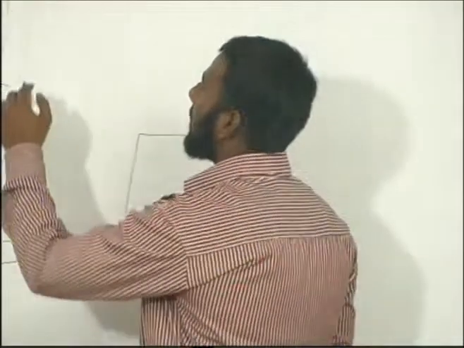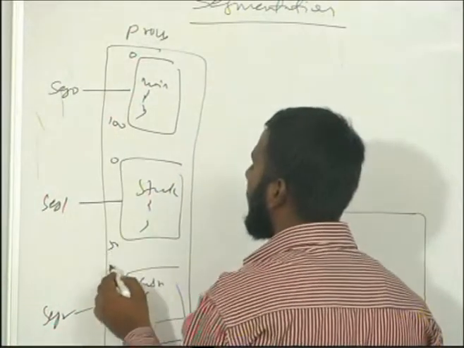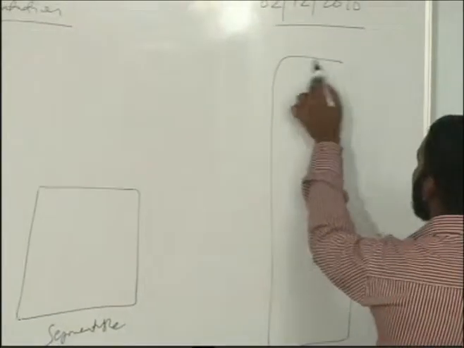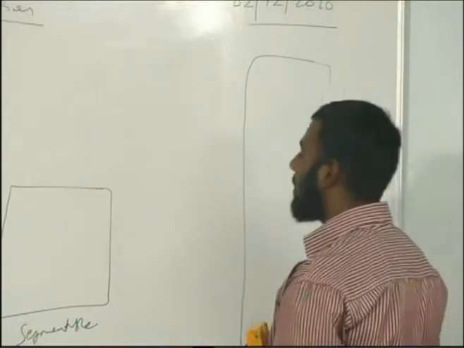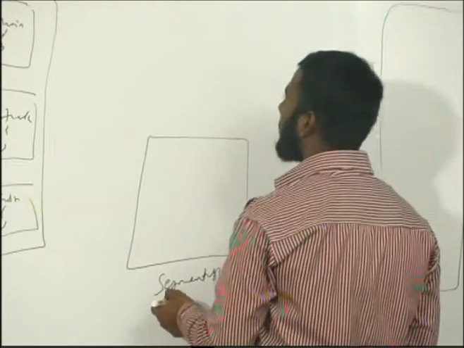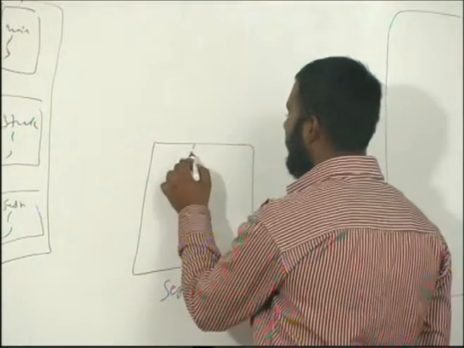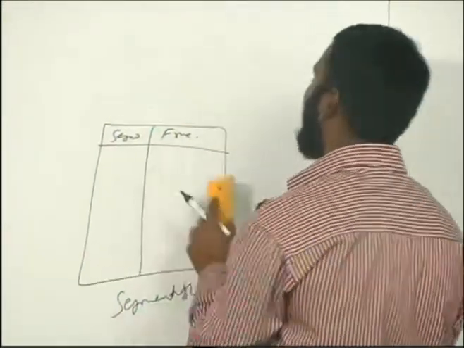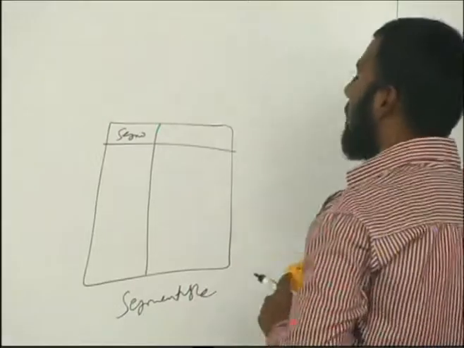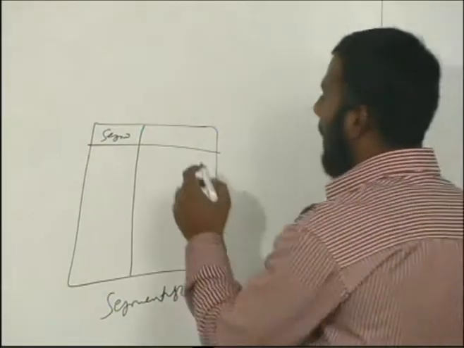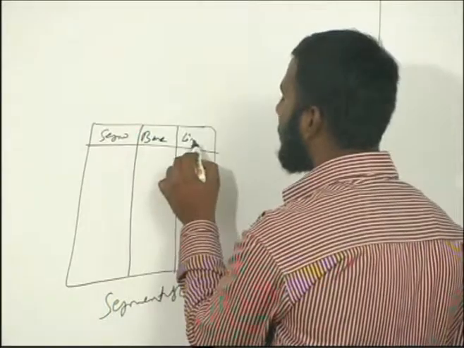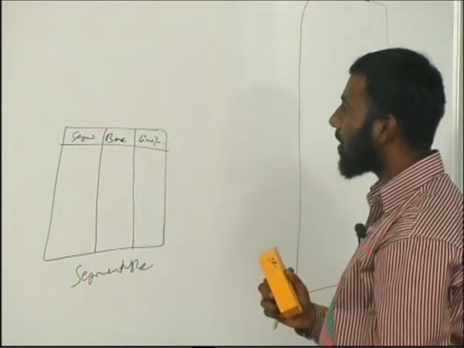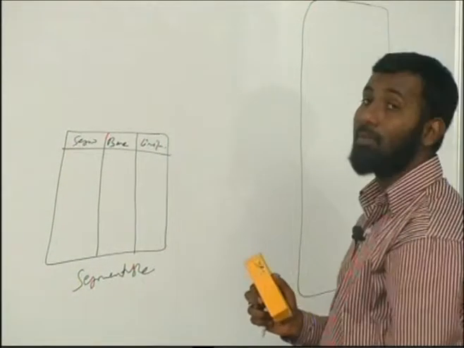So in order to resolve that, I need to have a segment table. Suppose the size of this segment is 100, this segment is 50, and this segment is 25, for example. Here I'll have main memory. In order to know where in main memory these segments are sitting, I have a segment table. This segment table contains the segment number, and not the frame number, because frames come only in paging. So I'll have a segment number and two registers, the base register and the limit register. The base register tells me where in memory this segment is going to start, and the limit tells me the size of this segment.